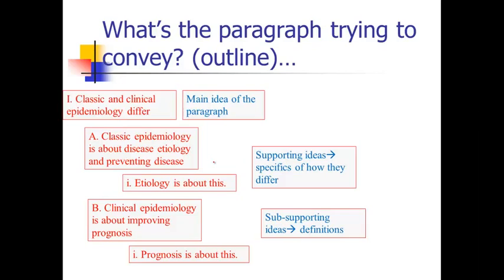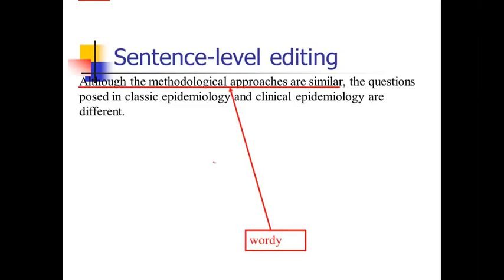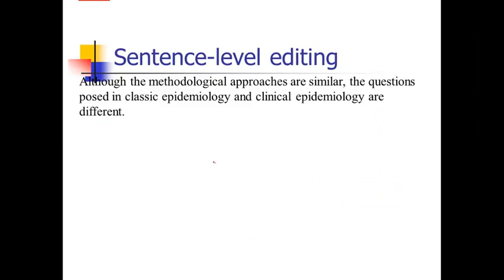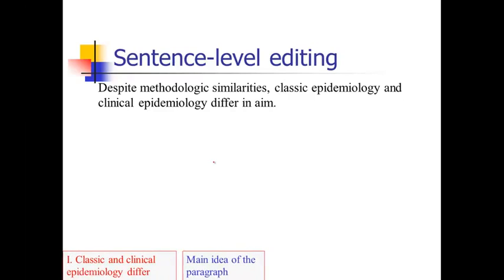I'm also going to do a lot of sentence-level editing as we go along. So we'll start with the very first sentence. Although the methodologic approaches are similar, the questions posed in classic epidemiology and clinical epidemiology are different. We can streamline this sentence a bit, because it's a little wordy. And 'are different' you can streamline by making it 'differ,' which is a better verb than a to-be verb. So: despite methodologic similarities, classic epidemiology and clinical epidemiology differ in aim. That gets to the main idea of the paragraph.